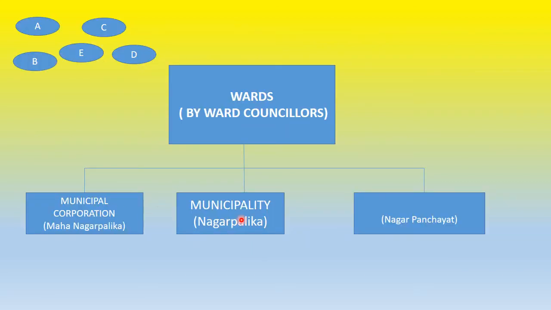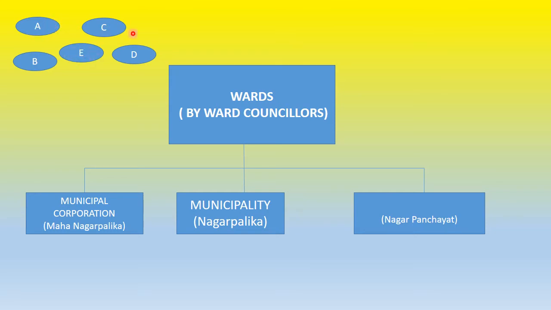Now these are the three heads that we have done. All of these will have their ward councillor. Suppose this is one area and there are 5 wards. If they have a problem, suppose the problem is of ward A, of sanitation, the people will go to the ward councillor and address their problem. If the problem is of this ward, people will go to their ward councillor. If the problem is of this ward, they will go to this ward councillor.